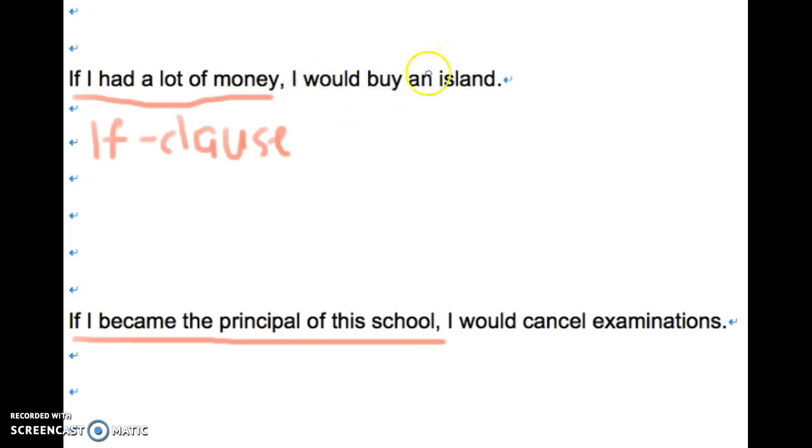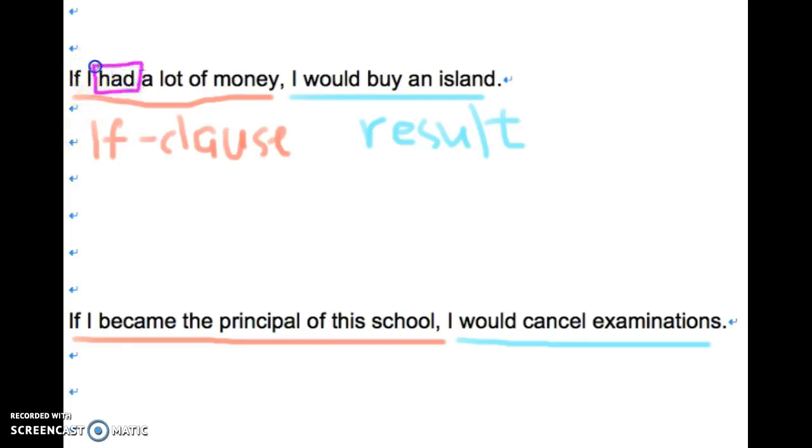So, the second part is the result. This is the result. The same applies to the second sentence. I would cancel examinations. It is also the result. Of course, we have to fulfill the if clause first before the result will come true. For the tense, let's take a look. If I had a lot of money. And also, if I became the principal. Can you see what tense we use? Yes, you're right. We use simple past tense here for both sentences.